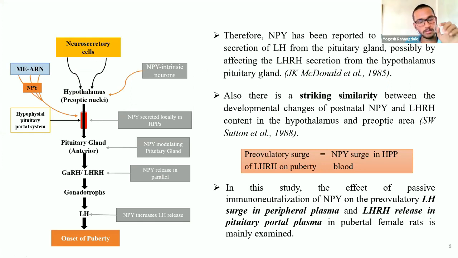by which the hypothalamic neurons transfer from the hypothalamus to the anterior pituitary gland, and thus this cascade is followed. In this study, the effect of passive immunoneutralization of neuropeptide Y on the pre-ovulatory LH surge in peripheral plasma and LHRH release in the pituitary portal plasma in pubertal female rats is mainly examined.